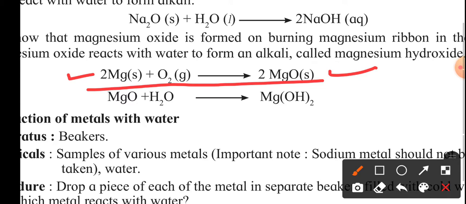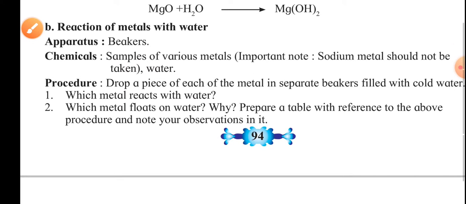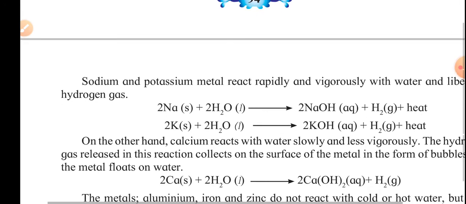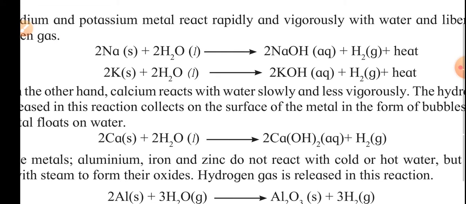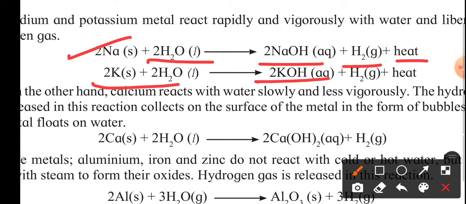In general, when metals react with oxygen, they produce a metal oxide. The next reaction is the reaction of a metal with water. When metals react with water, in certain cases they react readily, like sodium reacting with water, forming sodium hydroxide, hydrogen gas, and along with that heat is also produced. It's an exothermic reaction. In the same way, when potassium reacts with water, it produces potassium hydroxide, hydrogen gas, and heat. So these two are exothermic reactions.